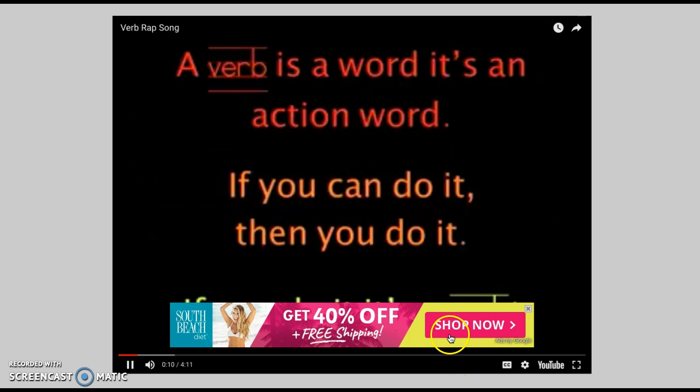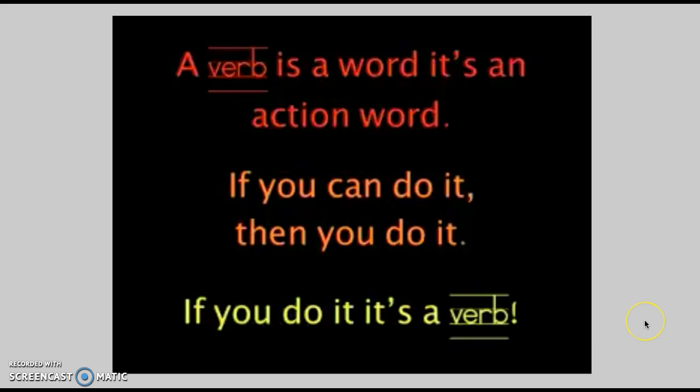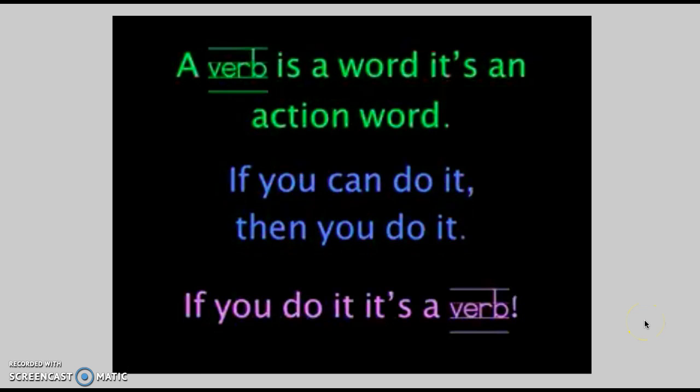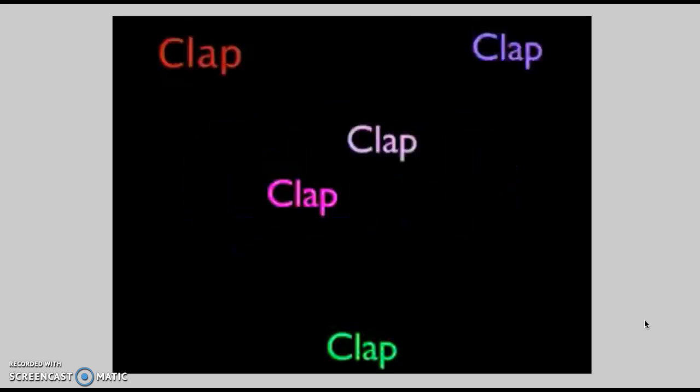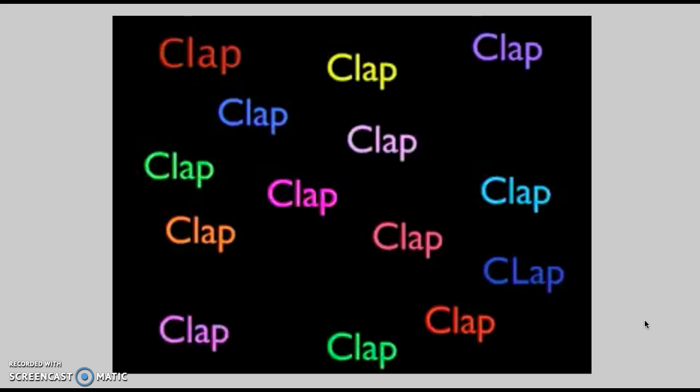A verb is a word, it's an action word. If you can do it, then you do it. If you do it, it's a verb. Listen up close, here's what we'll do. I'll say a verb and you say it too. Now when we're playing, when you say it, I want you to do it too. Alright, now everybody, get ready. Because the first verb we're gonna do is clap. Here we go. Clap, clap, clap.